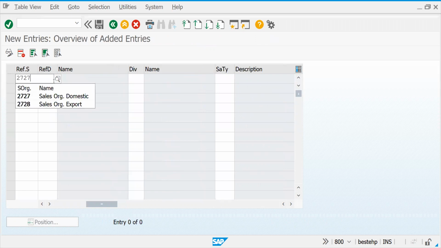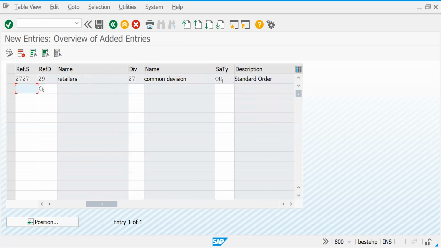27. So for this, reference distribution channel is 29. For 29, we are getting error. Okay, so let's come here. What is the division? Division is 27. What is the sales document type? OR. Okay, I'm saving this.